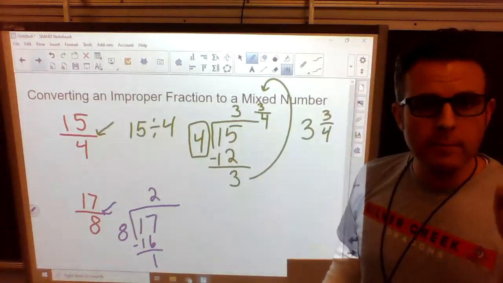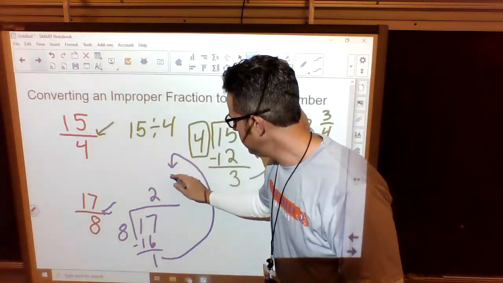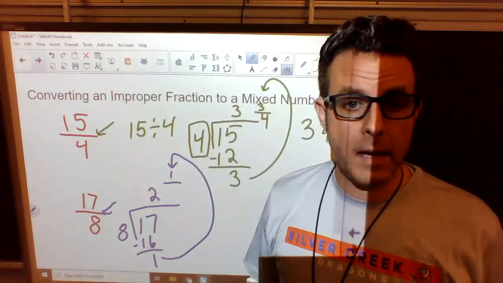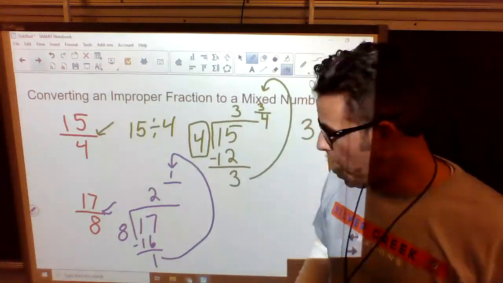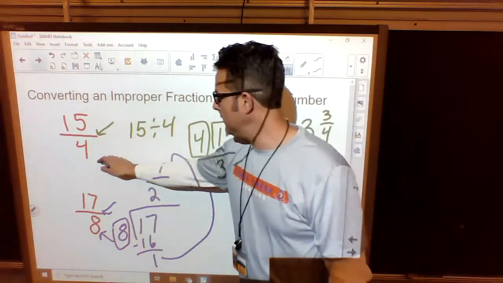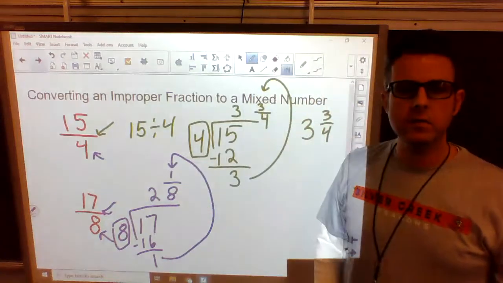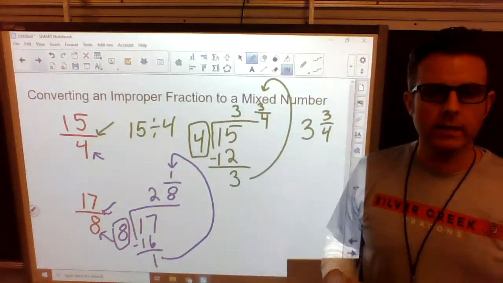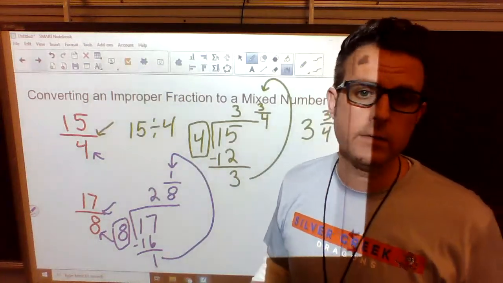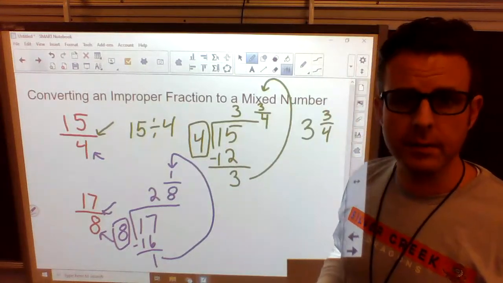What do I do with that 1 piece that's left over? I'm going to bring this up, and I'll put it on the top of my fraction. Well, what's the bottom? The bottom is how many pieces it takes to make a whole. It's still 8. Up here it was still the 4 pieces, but anyway, it's 8 pieces. So our answer is 2 1/8. We can make 2 1/8 of whatever it is that we're making: pies, Butterfingers, whatever it is that we have pieces of. This is how we convert an improper fraction to a mixed number.